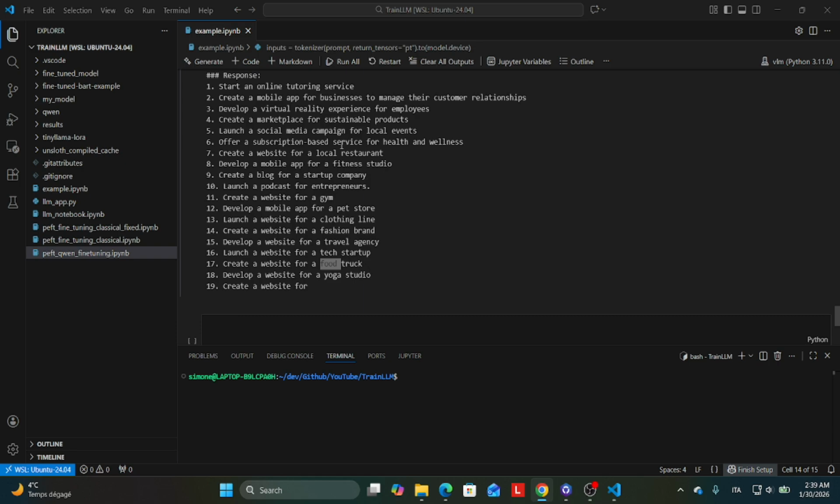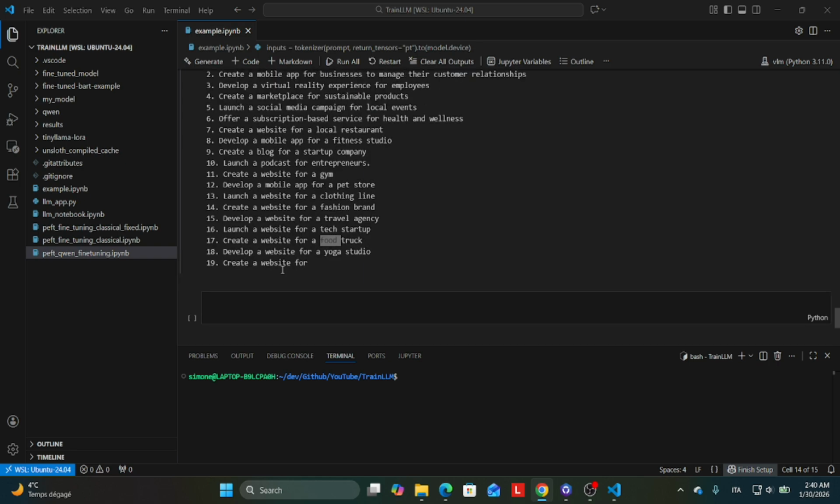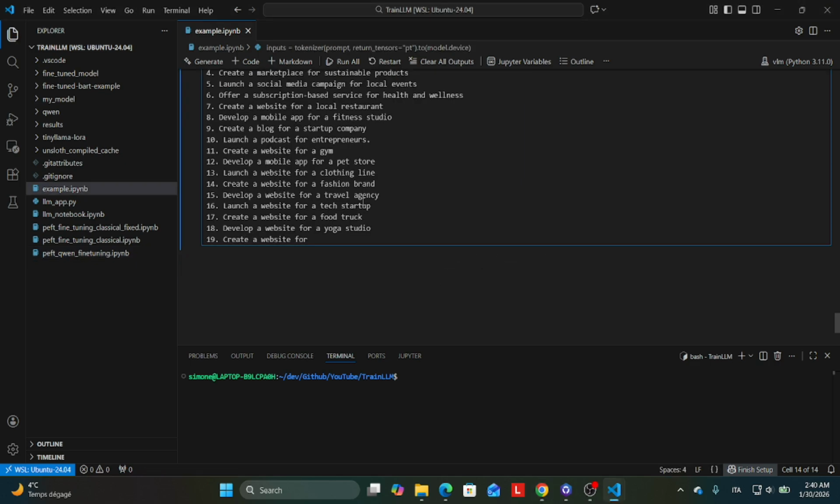We have now reached the end of this video where we have learned what it means to fine-tune an LLM and which are the possible techniques. We've also trained a small language model with parameter-efficient fine-tuning on a custom dataset.